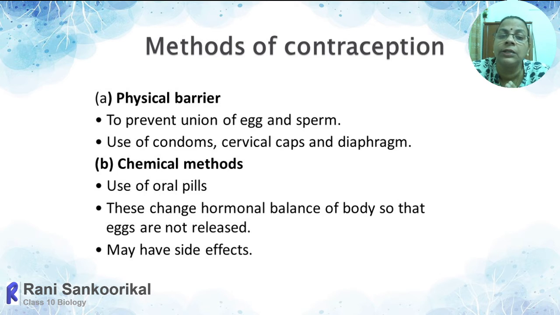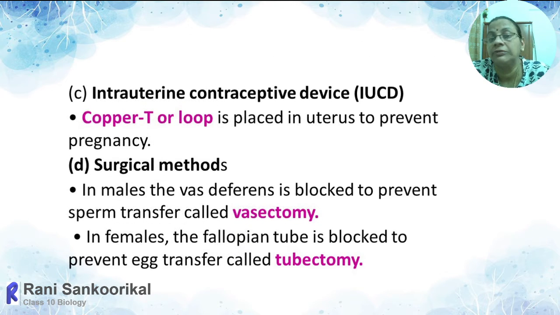But even though ovulation can be suppressed, they can raise many side effects like abdominal pain, excess bleeding, and sometimes sexual characteristics of the opposite sex can be expressed.